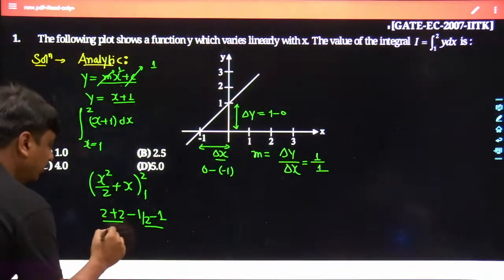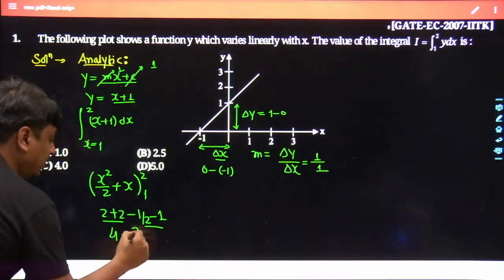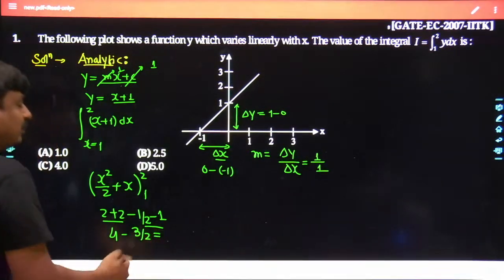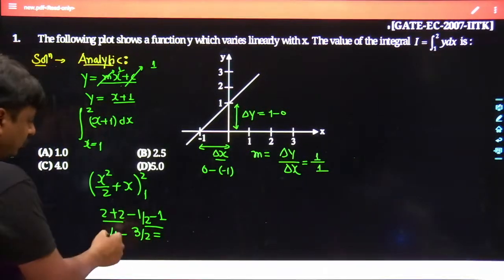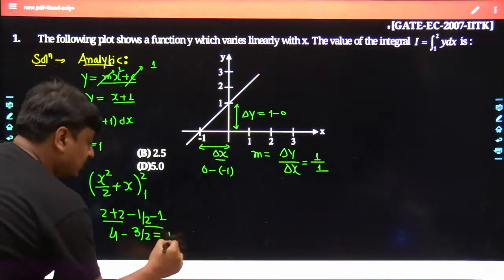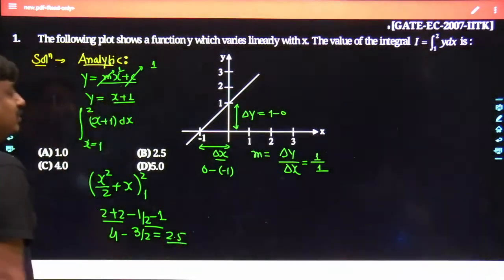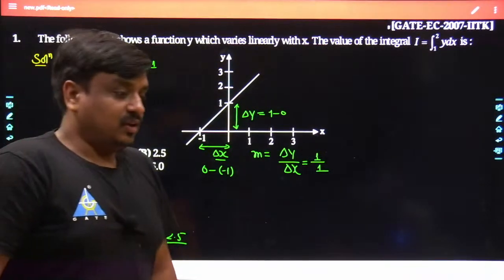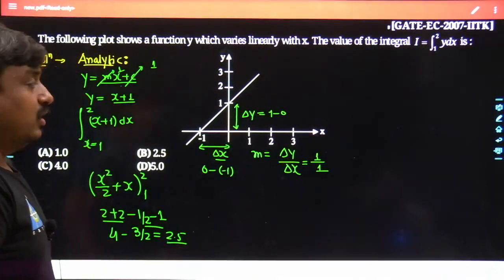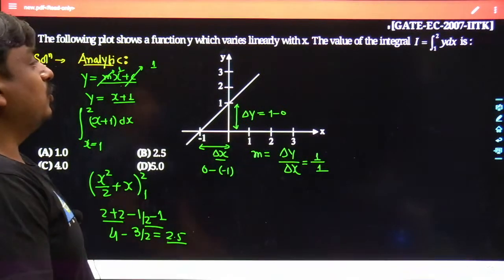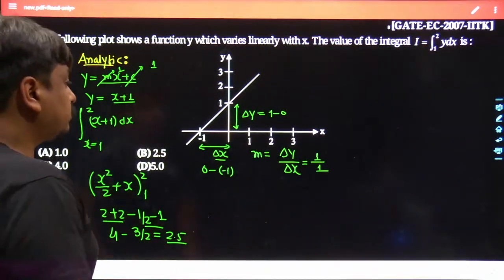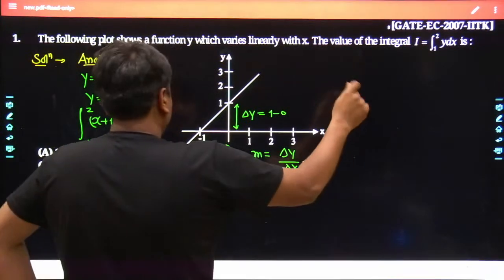The result is 4 minus 3 divided by 2. 3 divided by 2 is nothing but 1.5. 4 subtracted by 1.5, the result would be 2.5. So the answer would be 2.5. Obviously, analytically I could get this answer. Agreed? May I know how you could get this value graphically? My dear friends, one thing is quite sure. May I know what?